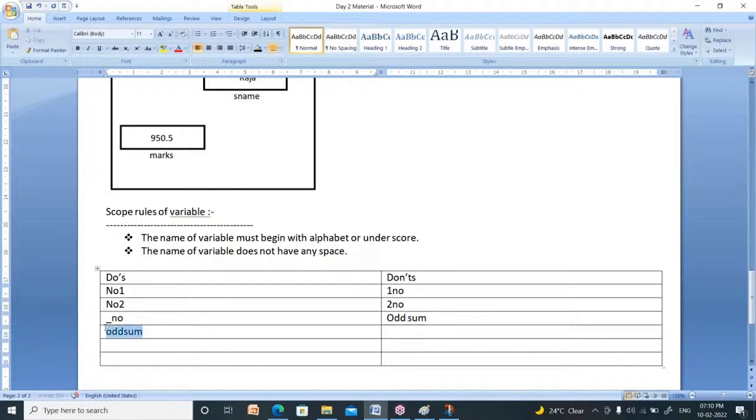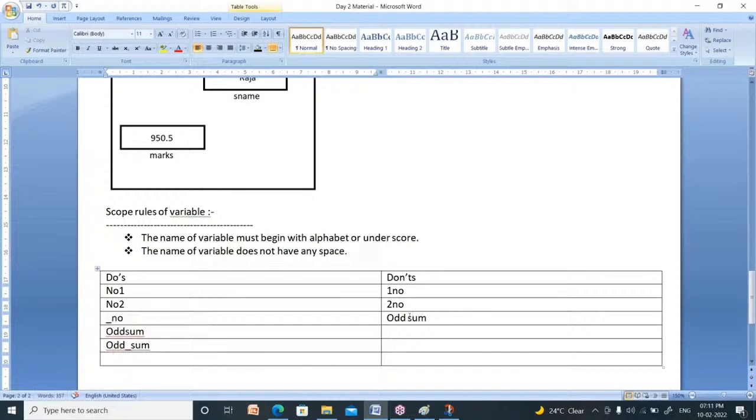But there is no readability. Odd sum. Actually, we have to give some space here. But space isn't allowed in variables. That's why you can do one thing: odd underscore sum, you can define it like this. It is also readable. Odd sum.